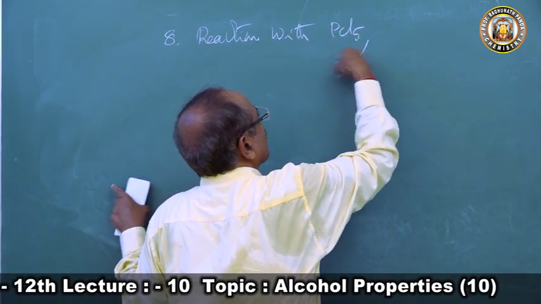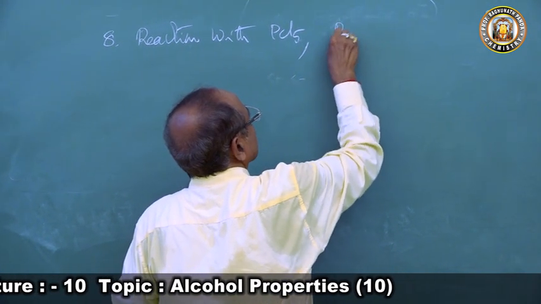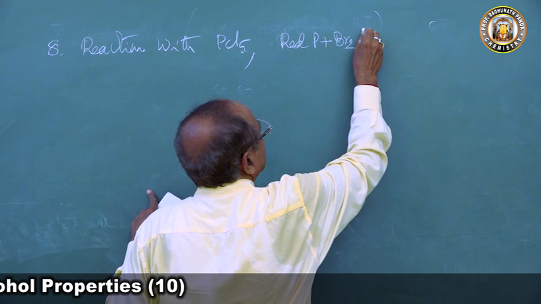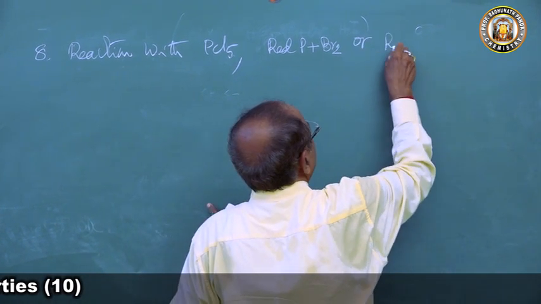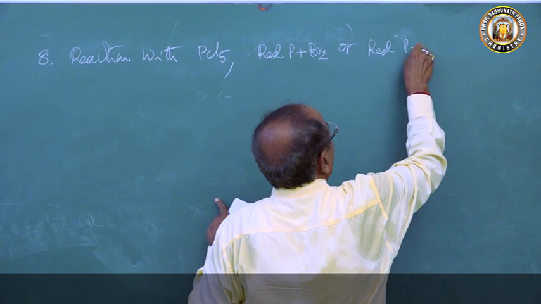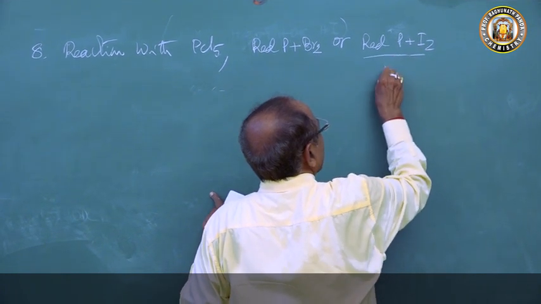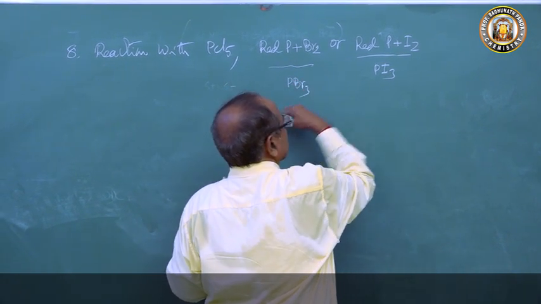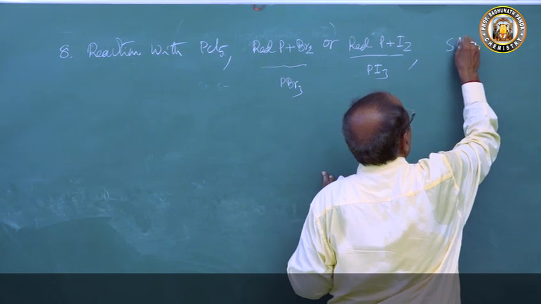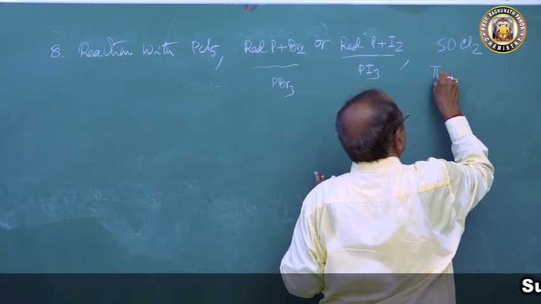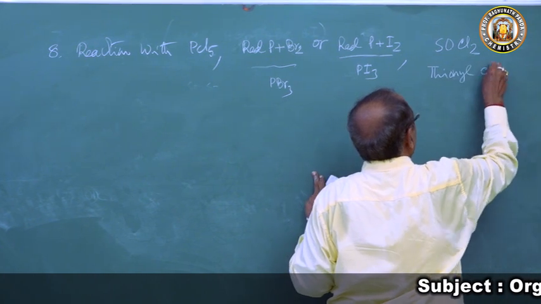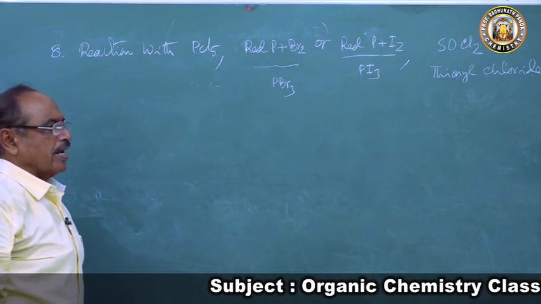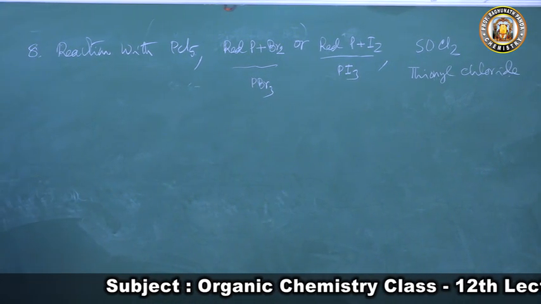So we'll come to the reaction with PCl5, then red phosphorus plus Br2, or red phosphorus plus I2. This is equivalent to the PI3 reaction, this is equivalent to the PBr3 reaction, and then the reaction with thionyl chloride, SOCl2. This is thionyl chloride. All are one type of reactions, so I am clubbing them at one place.